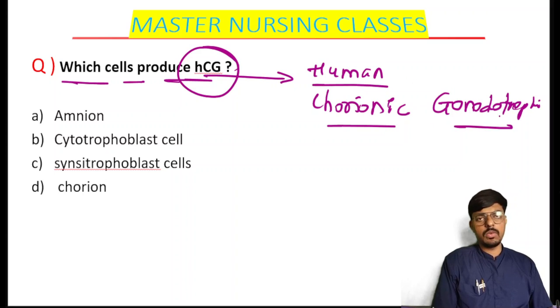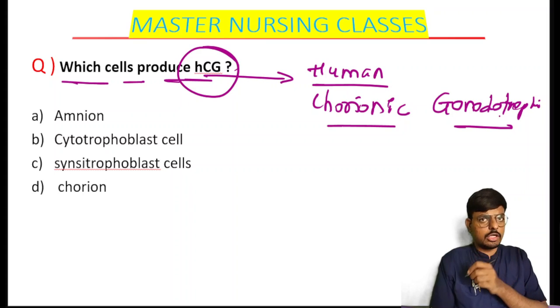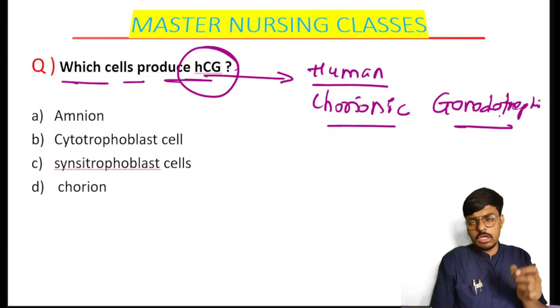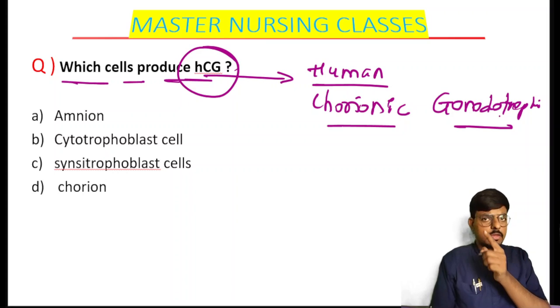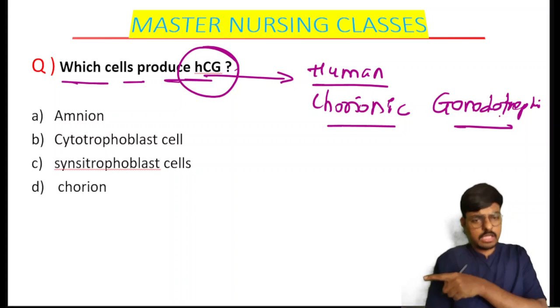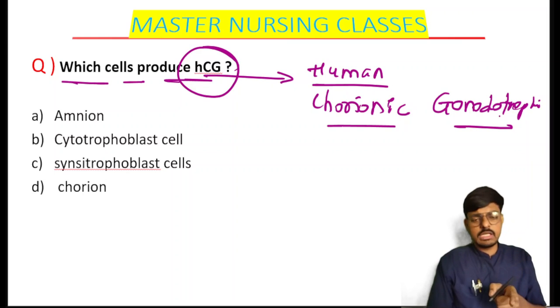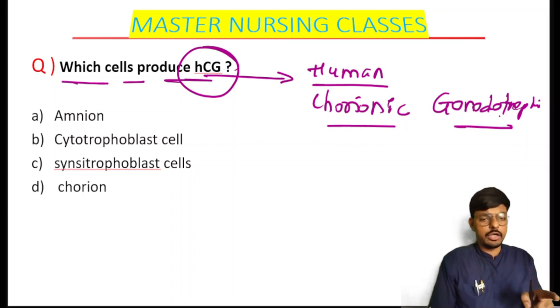There is one more hormone, human chorionic somatotropin. Human chorionic somatotropin is another name for human placental lactogen. That is a different hormone. This is the human chorionic gonadotropin, HCG.